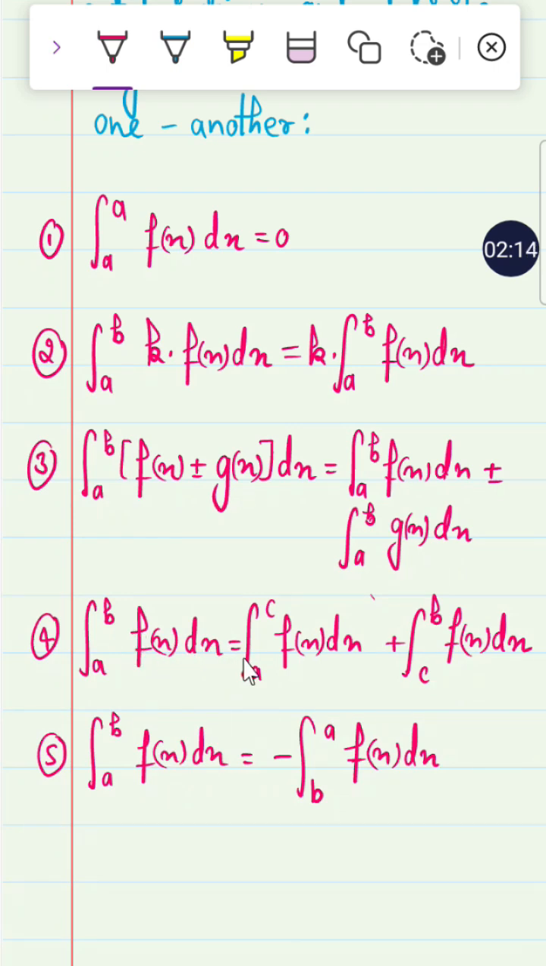The integral from a to b of f(x) dx is equal to the integral from a to c plus c to b. When we break the interval a to b at c, then a to c and c to b, the integral from a to c of f(x) dx plus the integral from c to b of f(x) dx, right? Now when we take the integral from a to b of f(x) dx and want the reciprocal integral, from b to a, there is always a negative sign: the negative of the integral from a to b of f(x) dx.